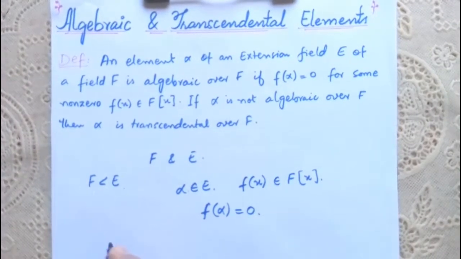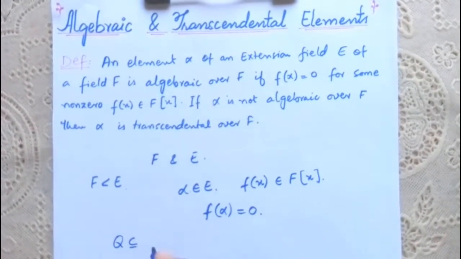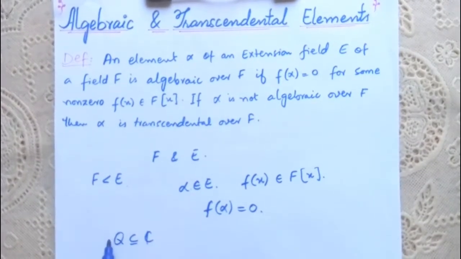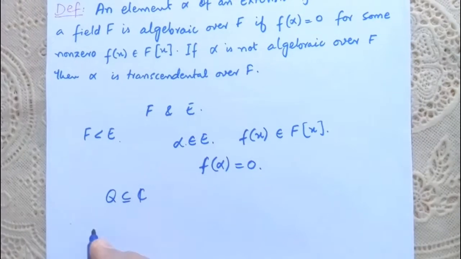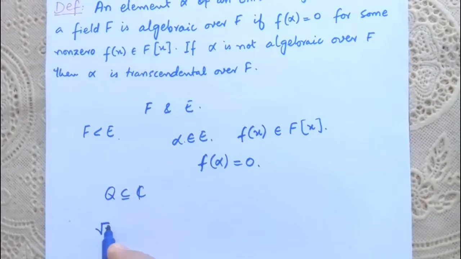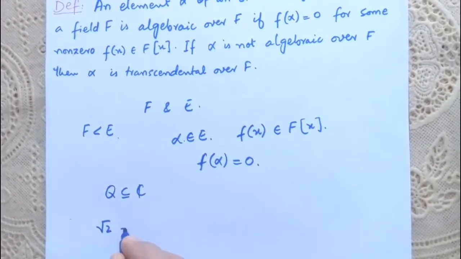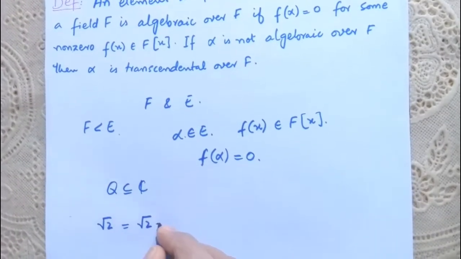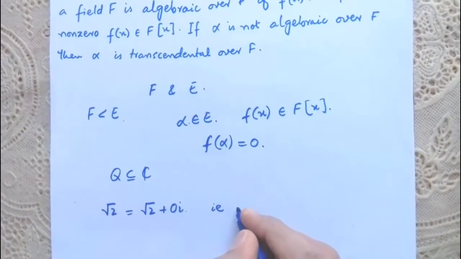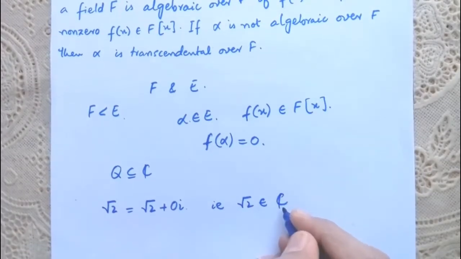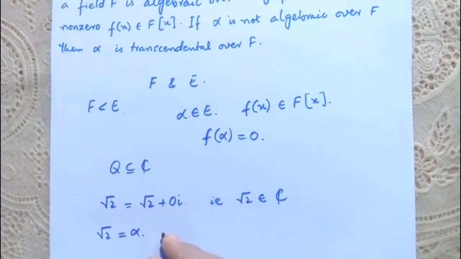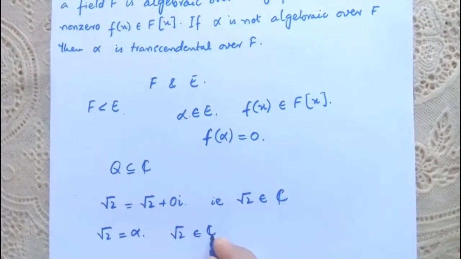For instance, rational numbers are a subset of the set of complex numbers, which means the complex numbers are an extension field of the rational numbers. Now let's suppose a number is radical 2. Radical 2 is not a rational number, but radical 2 is a complex number because radical 2 is equal to radical 2 plus 0 iota. It means that radical 2 belongs to the complex numbers. And according to the definition, radical 2 is equal to alpha because radical 2 belongs to the complex numbers.